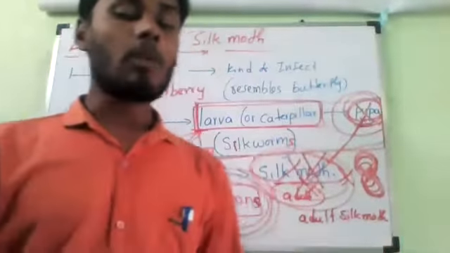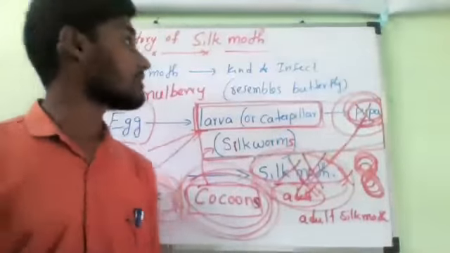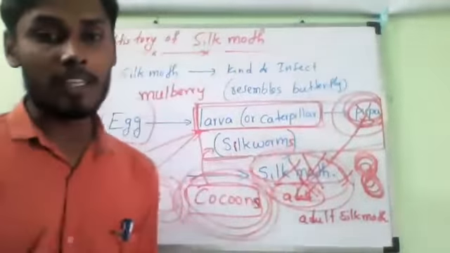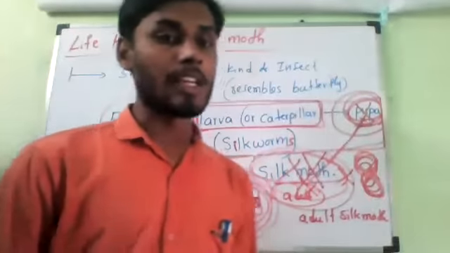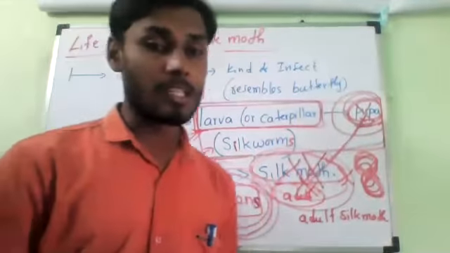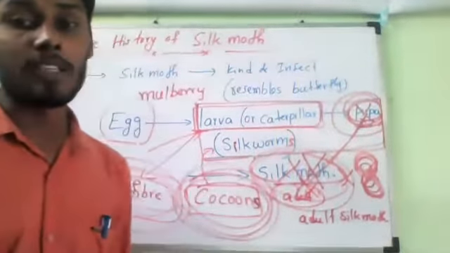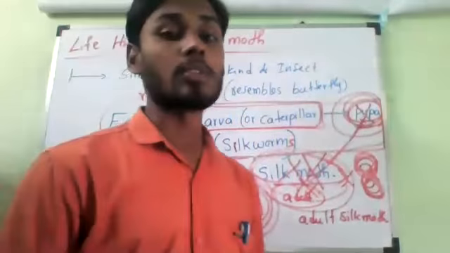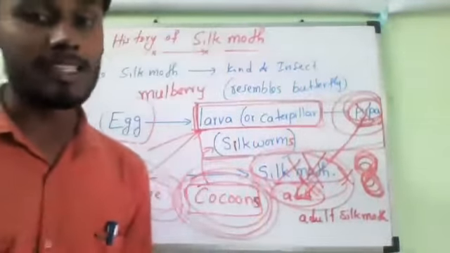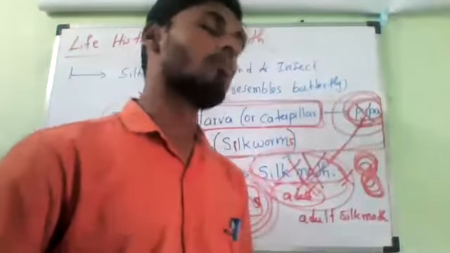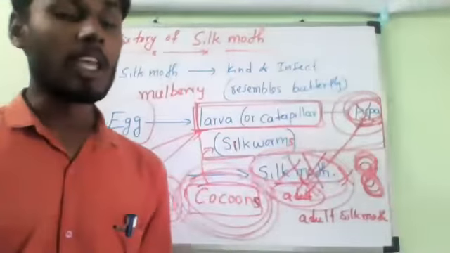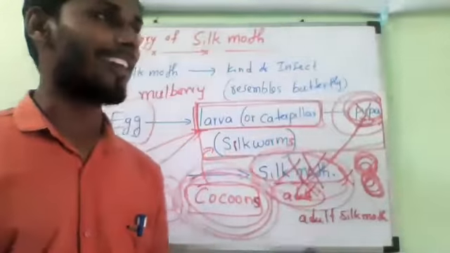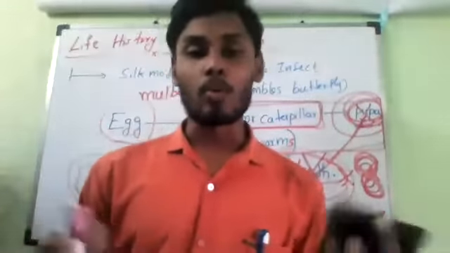So this is about the life history of the silk moth. Now you can see here why the cocoons with developing silkworms inside them are used to obtain silk. Some of the silkworms are allowed to live and mature into silk moths, so that they can lay eggs to produce more and more silkworms. But if everything converts into silk moths, then we cannot get pure quality silk.